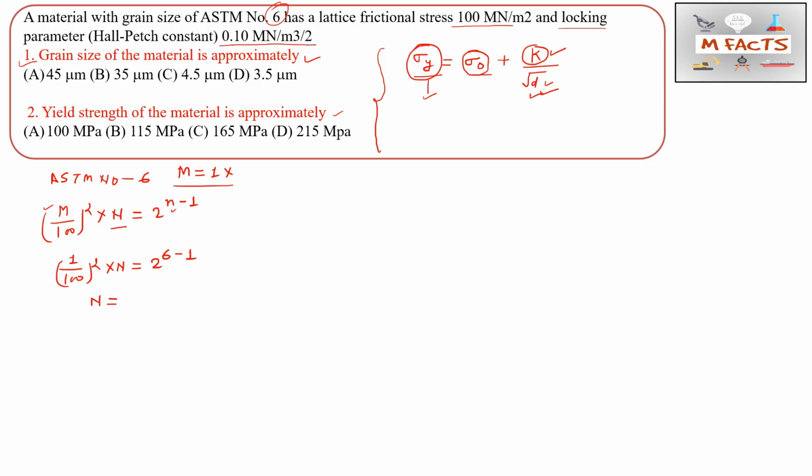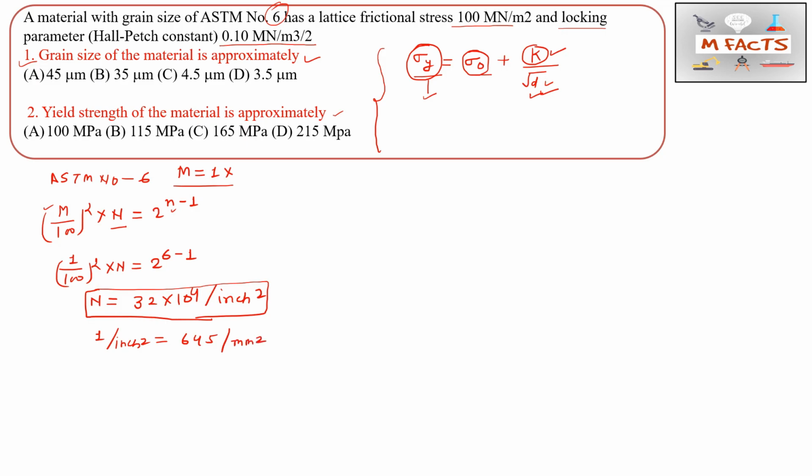So N will be equal to 2 to the power 5, means 32 multiplied by 10 to the power 4, and this is in unit per square inch. Okay, and also I told you how to change this per square inch into per mm square. So 1 per inch square is equal to 1 per 645 mm square.